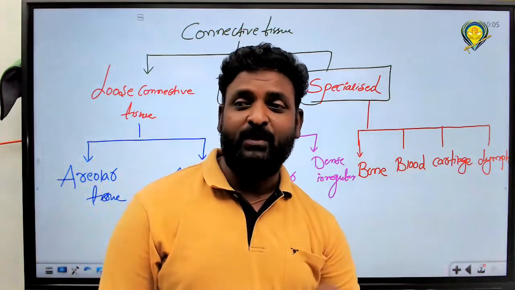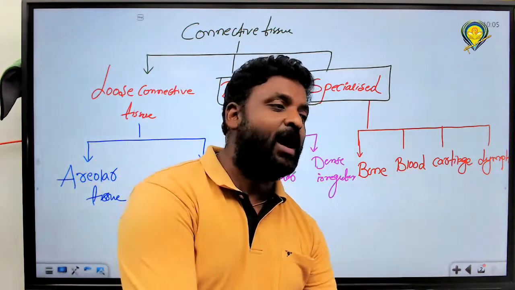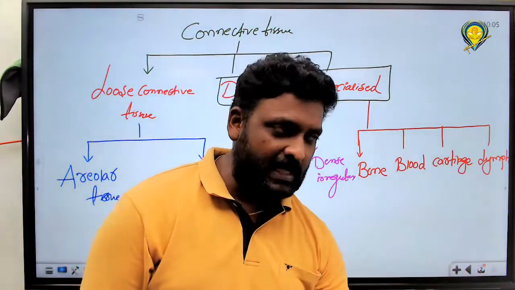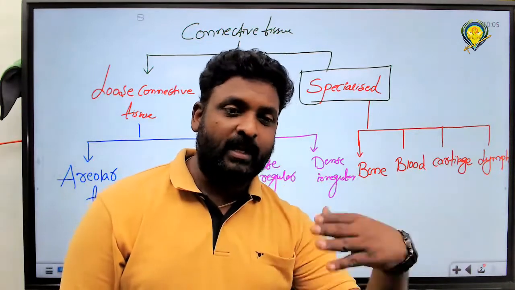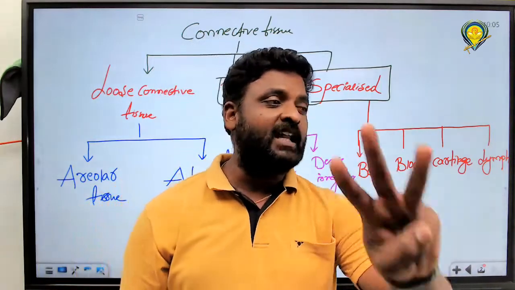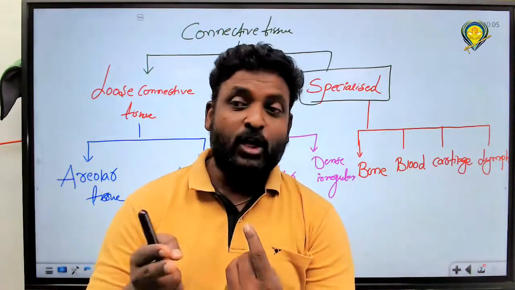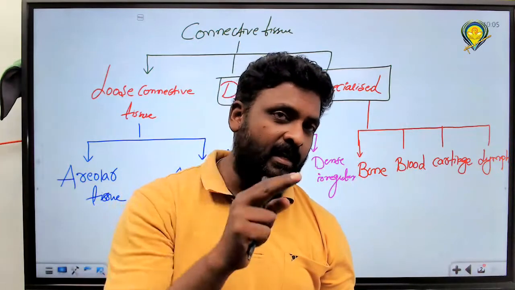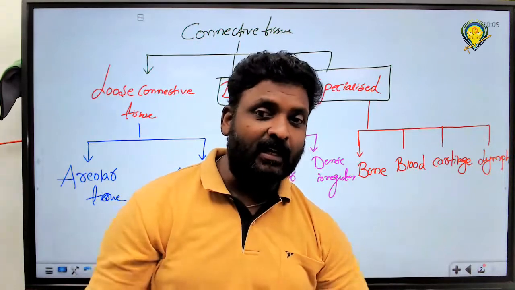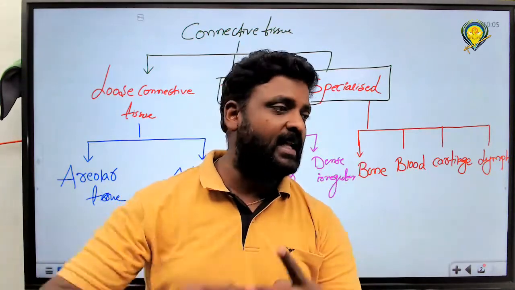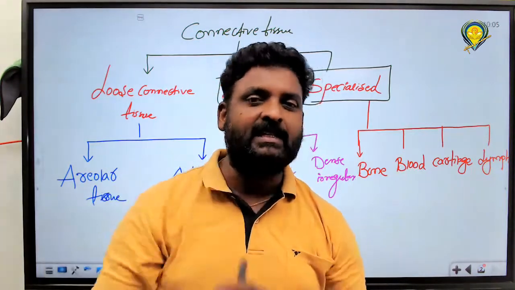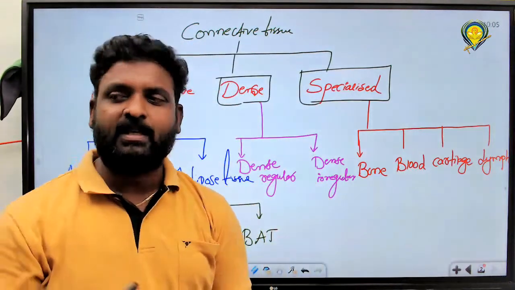Next one, blood. You know blood has plasma and formed elements. The formed elements are RBC, WBC, and platelets. WBC again has 2 types: granulocytes and agranulocytes. Granulocytes are 3 types: eosinophils, basophils, neutrophils. Agranulocytes are two types: lymphocytes and monocytes. Lymphocytes again are two types: B lymphocytes and T lymphocytes. T lymphocytes again two types: TH cells and TC cells. We will discuss these cells later.